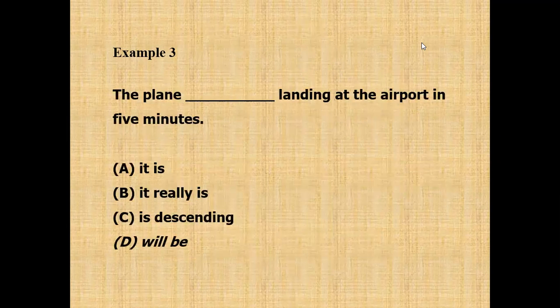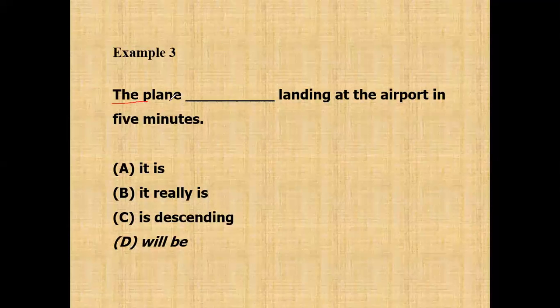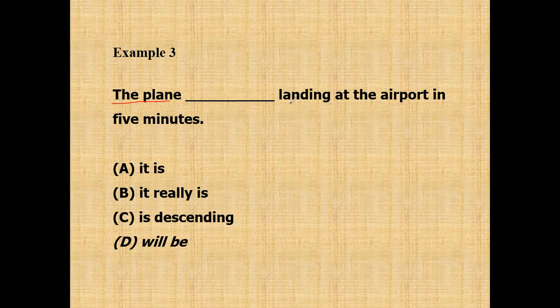Now look at the third example. The plane blah blah blah landing at the airport in 5 minutes. Okay. The plane, it is subject. Blah blah blah landing. So we miss verb. When you answer A, it is subject and verb. So it will be double. So it is incorrect.